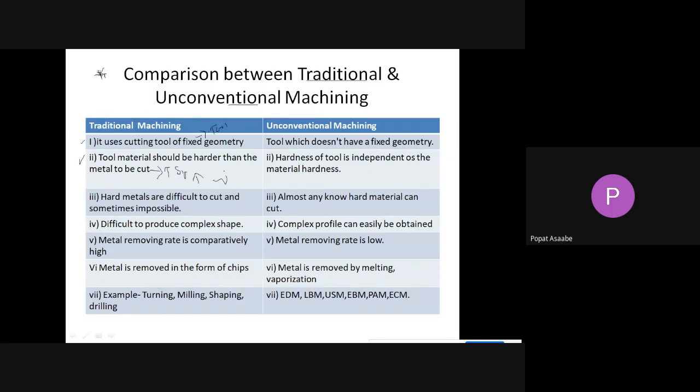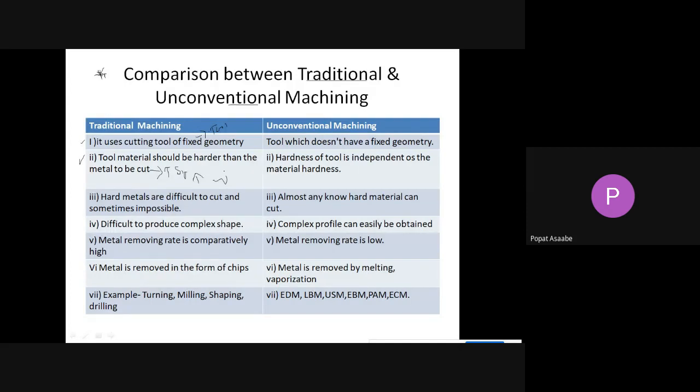Suppose the hardness of that single point cutting tool is less than the workpiece, then what will happen? Automatically the tool will break down during the machining operation.